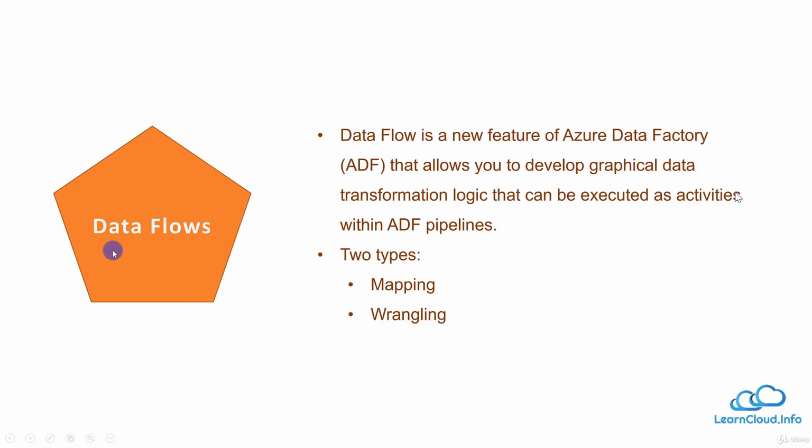And then finally, we talk about the data flow. So data flow is a new feature. It's very new, in fact. And that allows you to develop graphical data transformation logic that can be executed as an activity within an Azure Data Factory pipeline. So graphically, we will define a transformation logic which can be executed as an activity. And there are two types of data flow. One is the mapping and one is the wrangling. Wrangling is for data preparation and mapping is for data transformation.